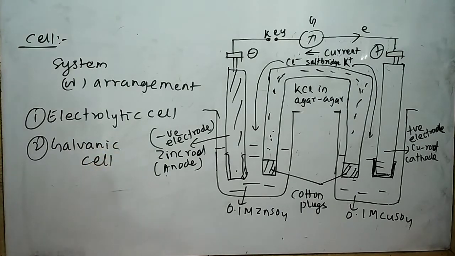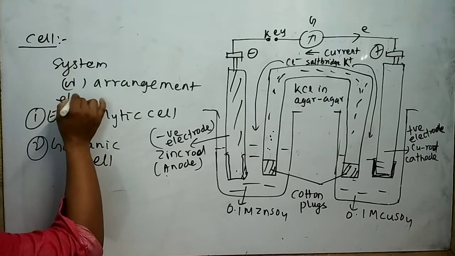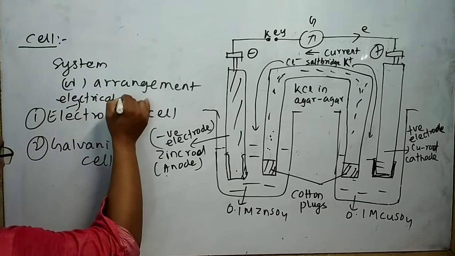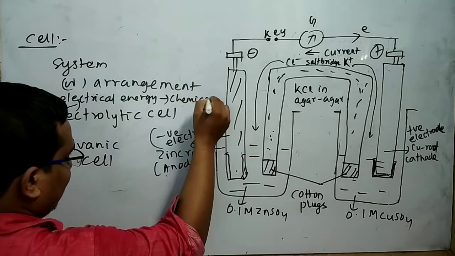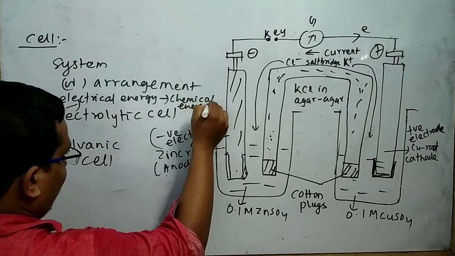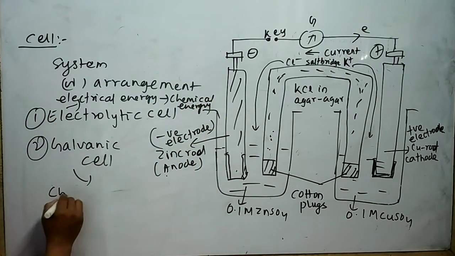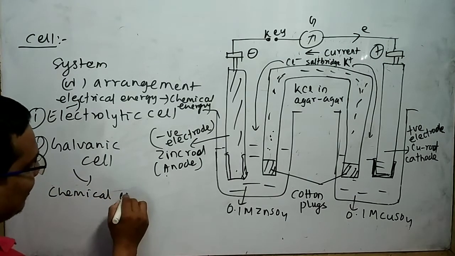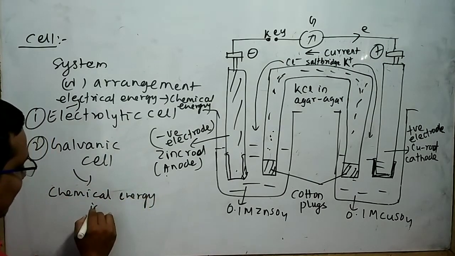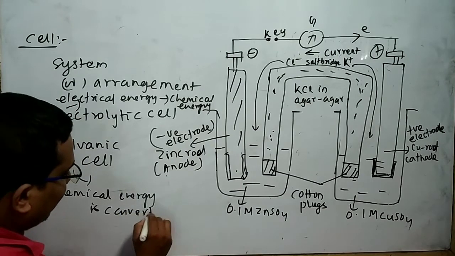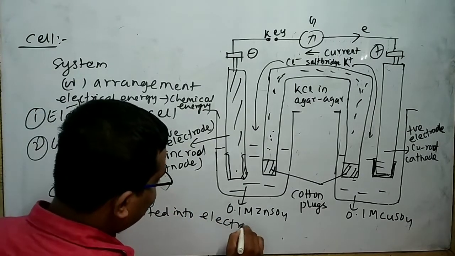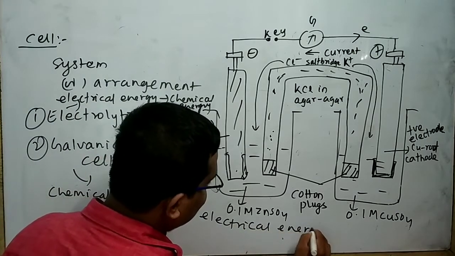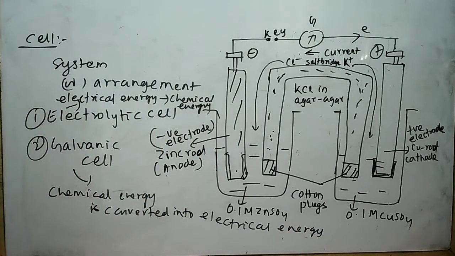In electrolytic cell, electrical energy is converted into chemical energy, but in galvanic cell, chemical energy is converted into electrical energy. This is the difference between electrolytic cell and galvanic cell.